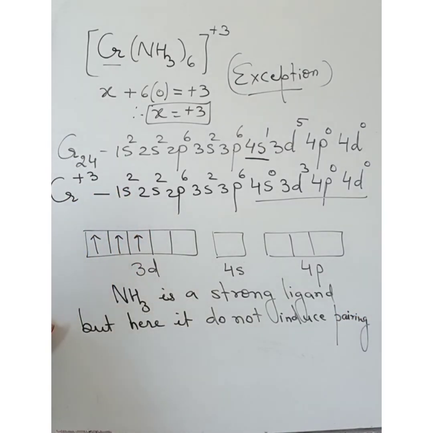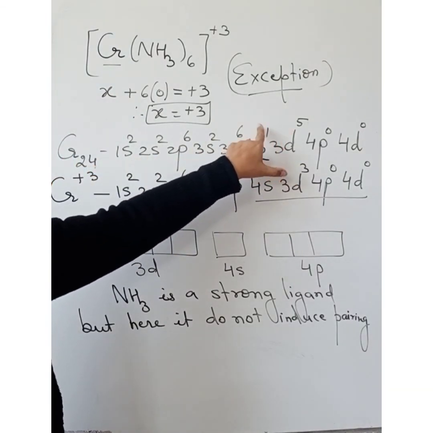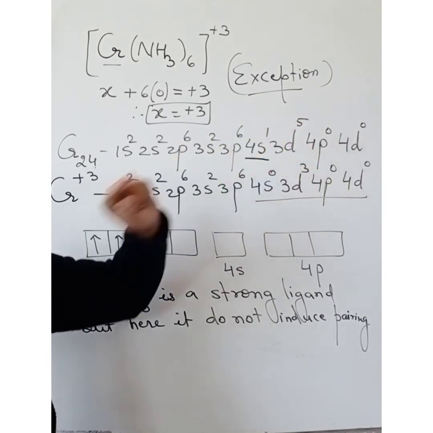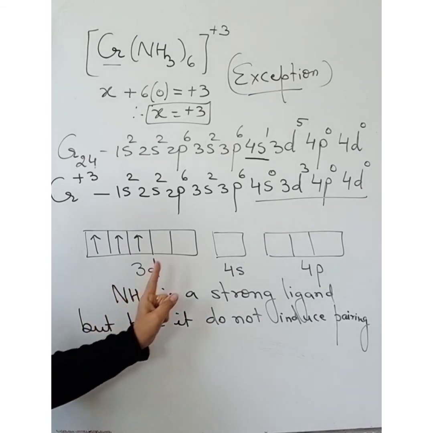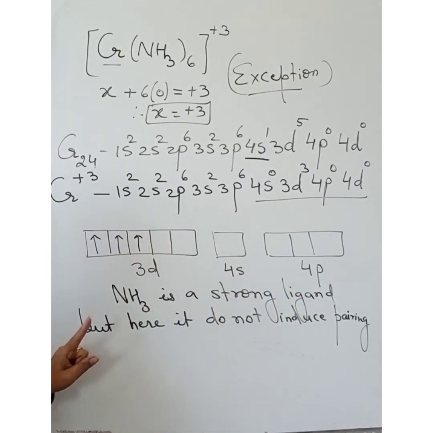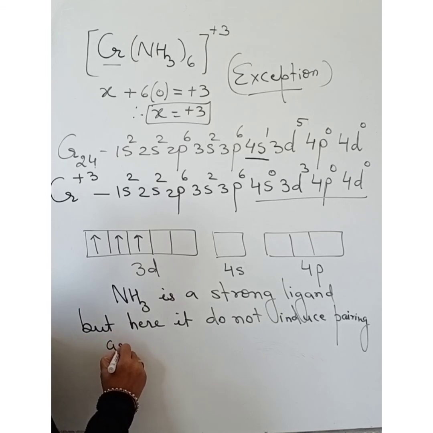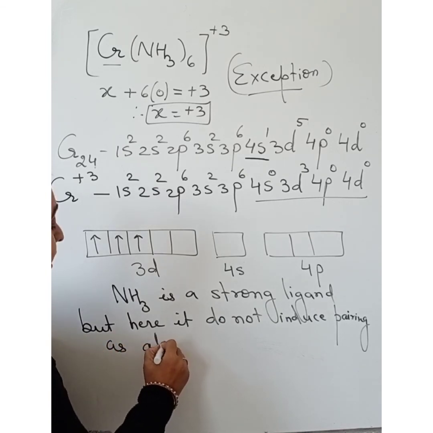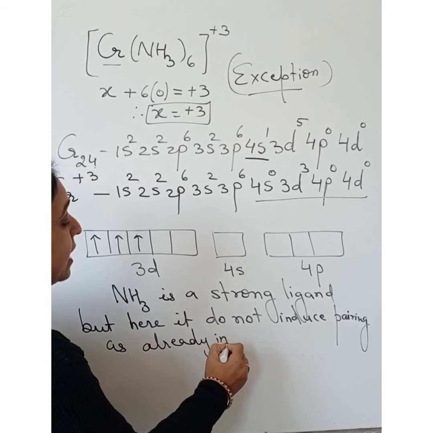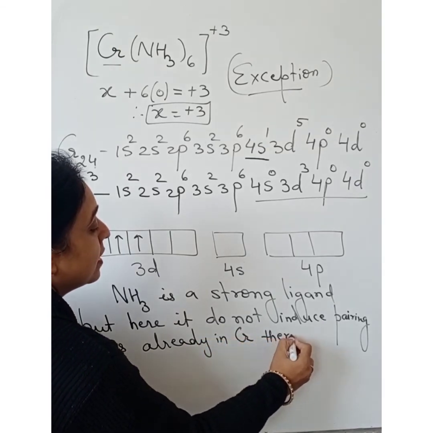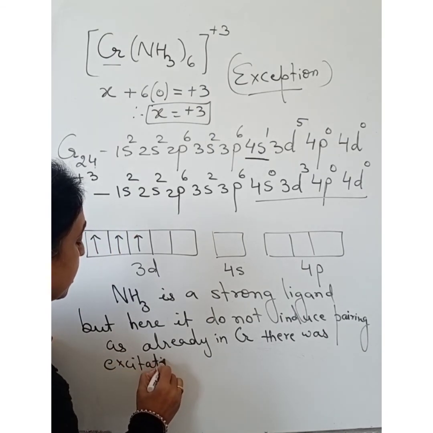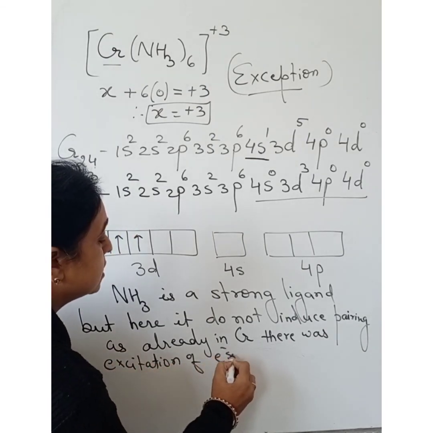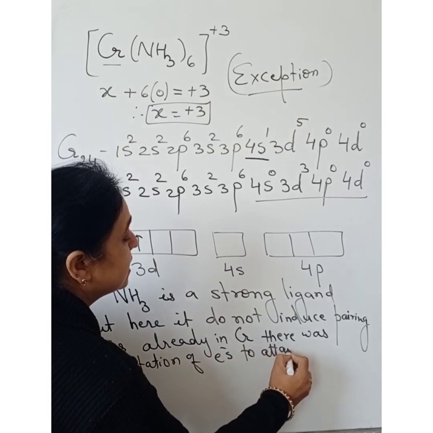Why? Because in the case of chromium, there was already an excitation of an electron to attain stability. So ammonia, even though it is a strong ligand, does not induce pairing, as already in chromium there was excitation of electrons to attain stability.